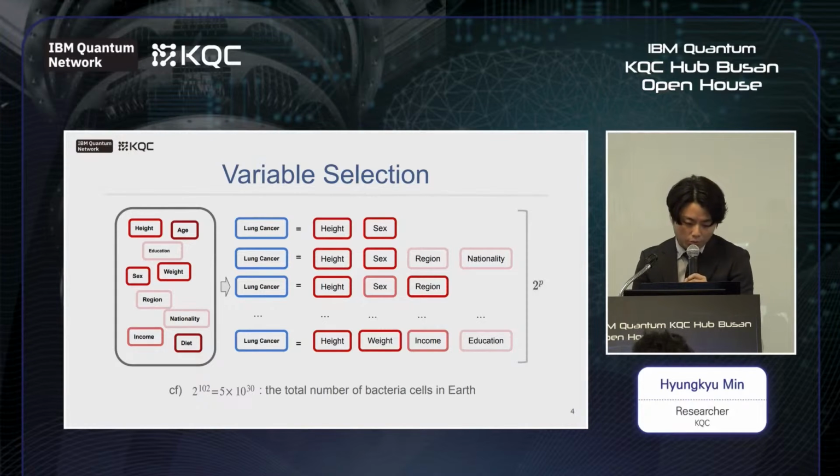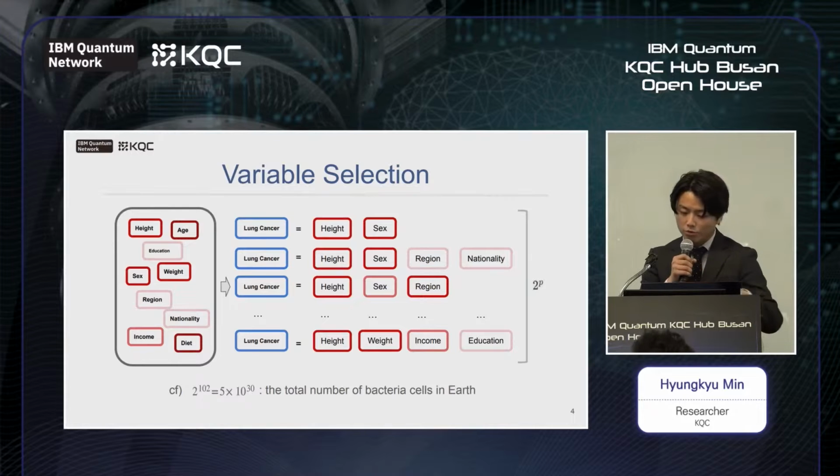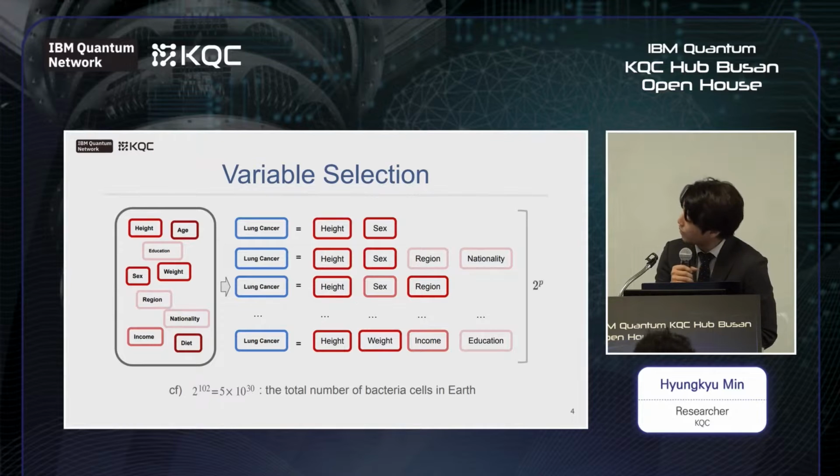If you have p features, the number of combinations becomes 2 to the power of p. For instance, if you have 10 features, then the number of all cases becomes 1024. If you have 100 features, it's almost 10 to the power of 30. To have an understanding, the total number of bacterial cells on Earth is estimated as 5 times 10 to the power of 30.